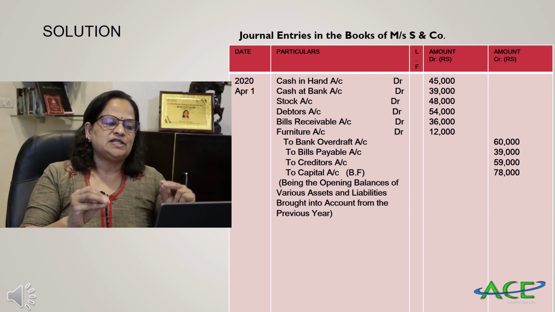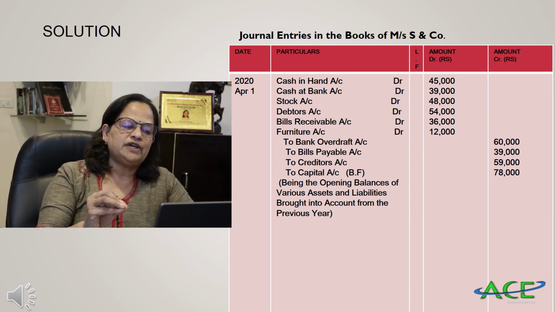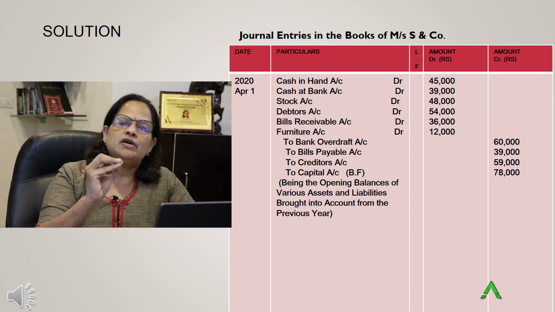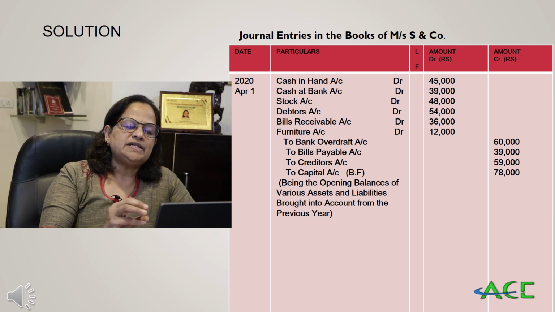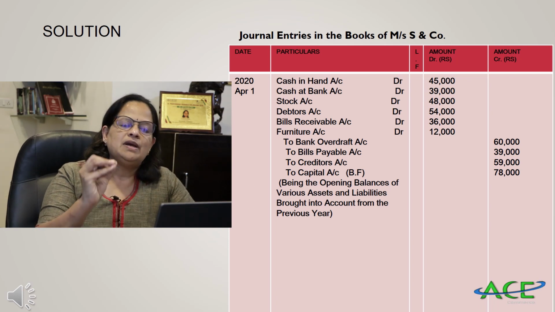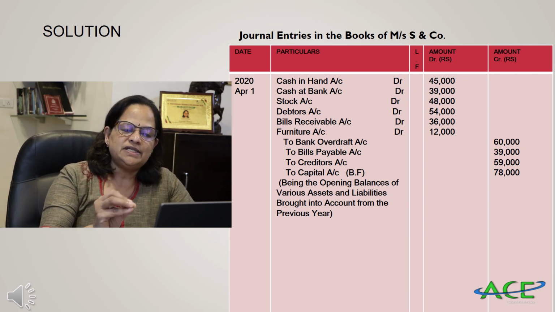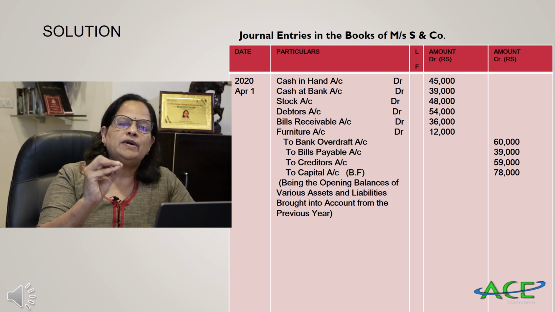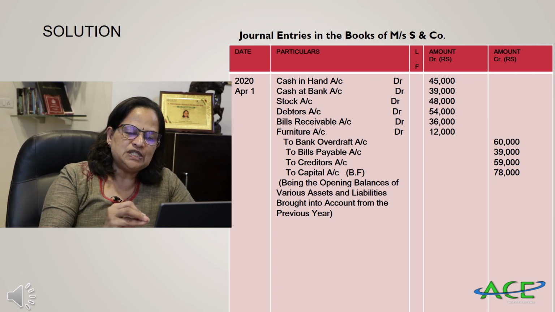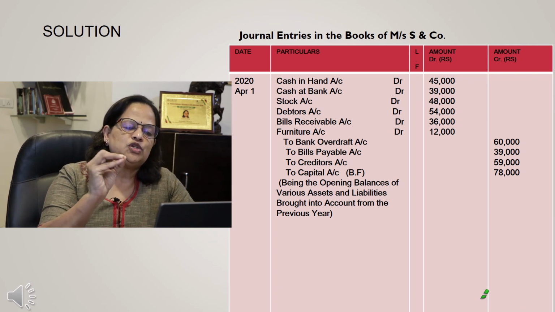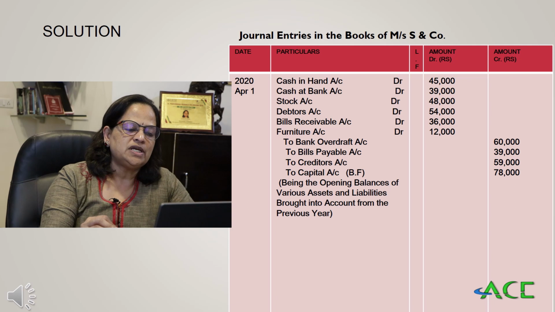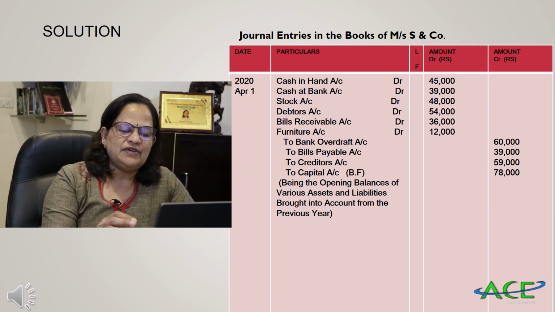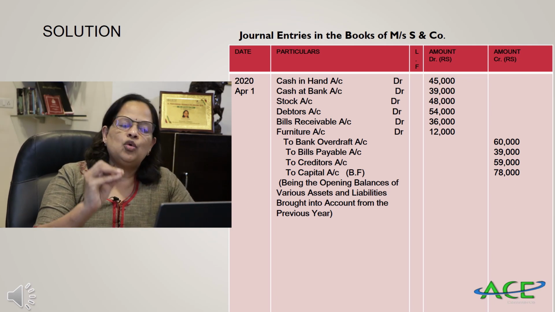So various assets: cash in hand account debtor 45,000, cash at bank account debtor 39,000, stock account debtor 48,000, debtors account debtor 54,000, bills receivable account debtor 36,000, furniture account debtor 12,000, to bank overdraft 60,000, to bills payable account 39,000, to creditors account 59,000, to capital account 78,000, being the opening balances.